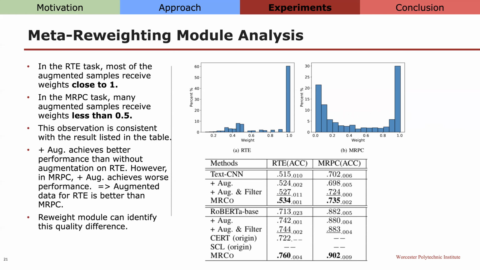In the weight visualization figures, you can see that the weights of RTE are centered around 1, while for MRPC, most of the weights are centered around 0. So this indicates the reweight module can identify the quality of the augmentation dataset.